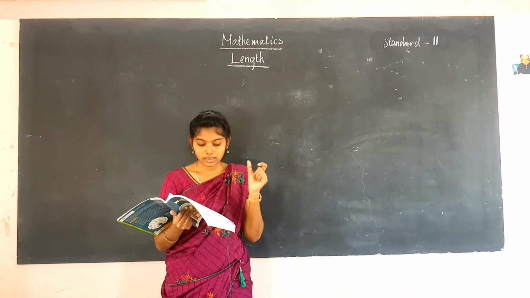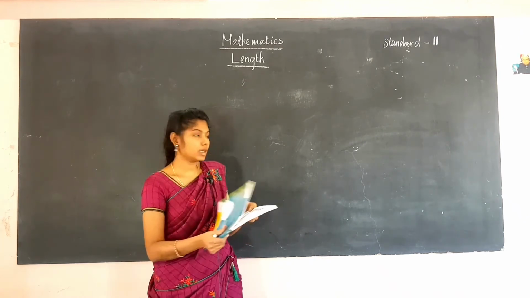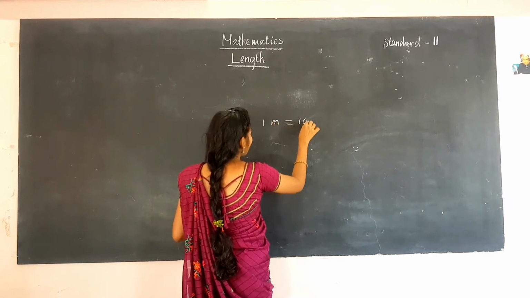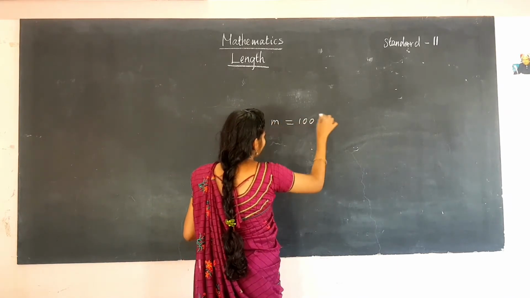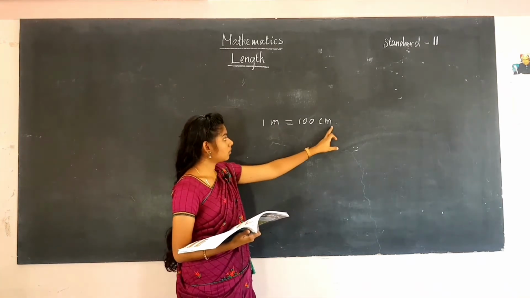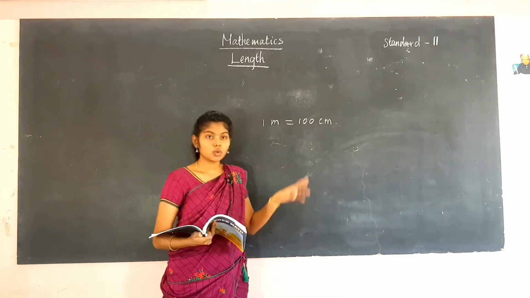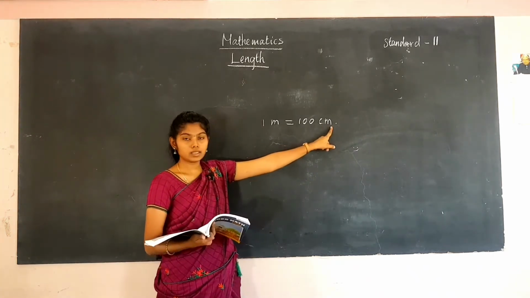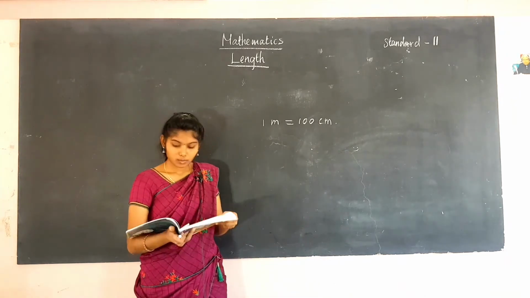So, 1 meter is equal to 100 centimeter. Here they have come to a conclusion: 1 meter is equal to 100 centimeter. Here m, a small letter, stands for meter, and cm stands for centimeter. So, 1 meter is equal to 100 centimeter. This is the conclusion they had made.